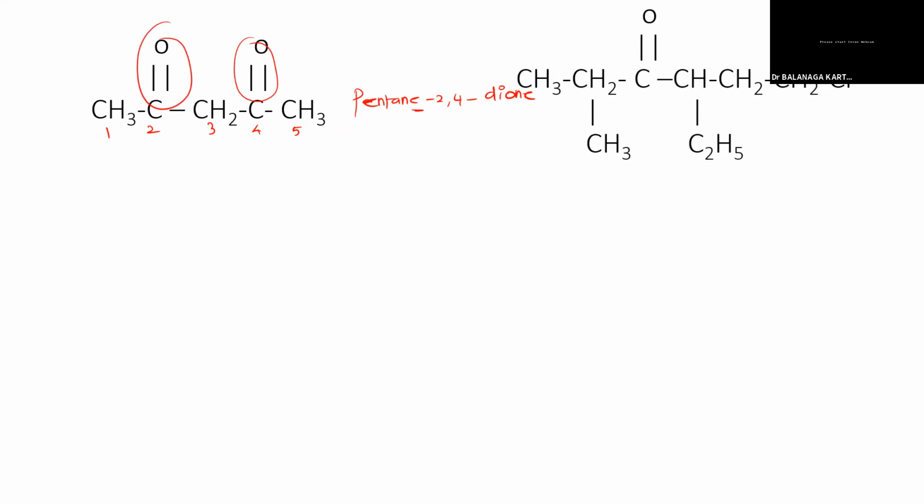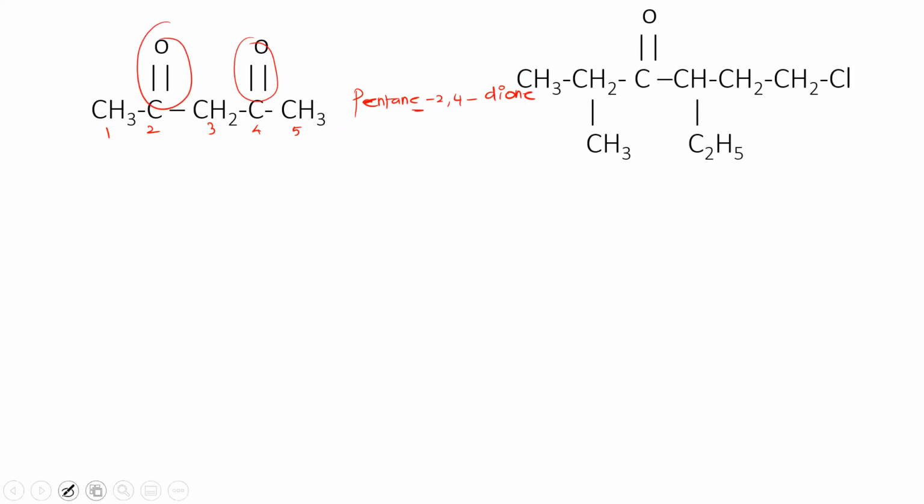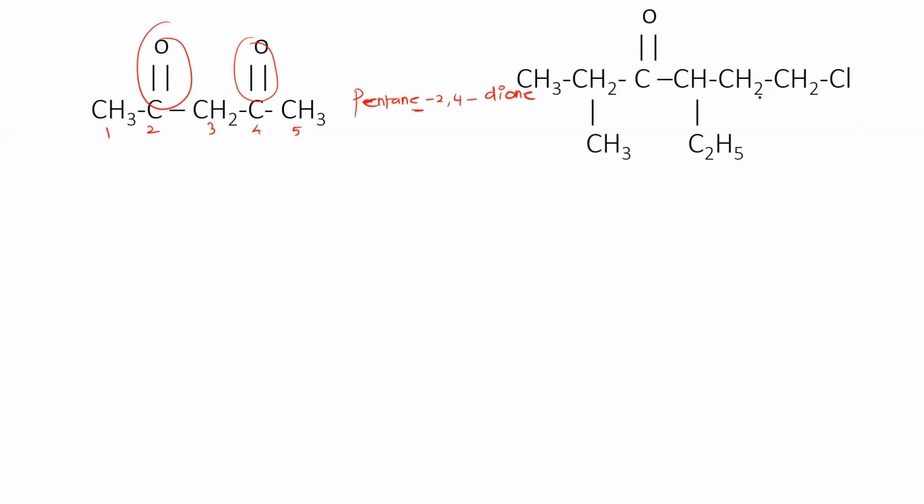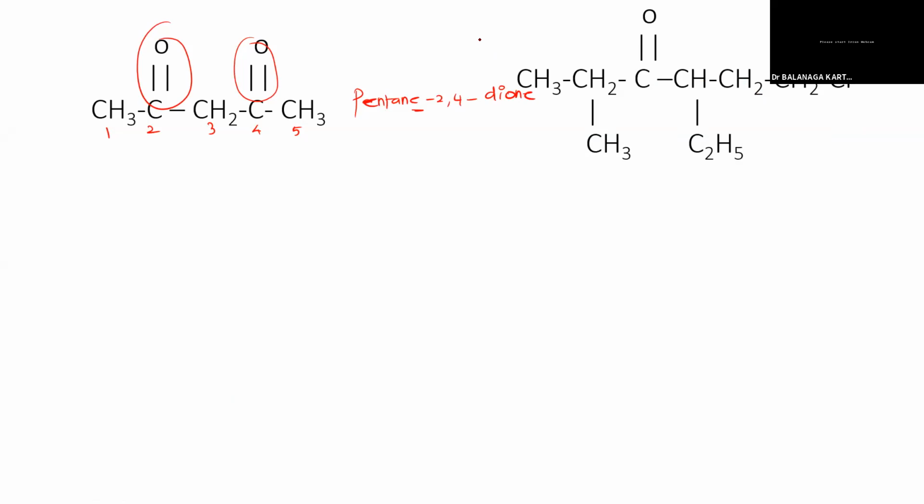What about this compound? The big compound. 2-methyl, 4-ethyl. I think from the right we should come to here. Is it 7-chloro? How will it be 7-chloro?